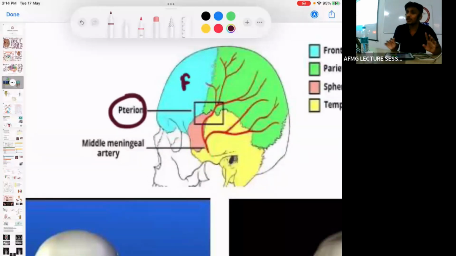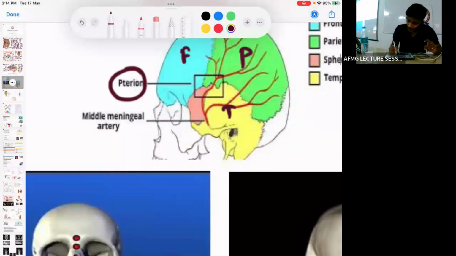So pterion is formed by which bone? Quickly, frontal. They will ask you the exception. Wherever there are 3 or 4 things, they tend to ask you the exception. Which bone does not participate in the formation of pterion? Such a question will come. First is the frontal bone, second is the parietal bone, third is the temporal bone, and fourth is the sphenoid bone. Which wing of sphenoid bone, greater wing or lesser wing? Greater wing of sphenoid bone. So they can play with this too. They will give options, and the fourth option would be lesser wing of sphenoid, so that would be an exception.